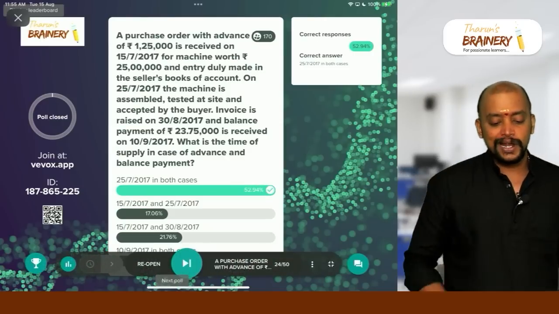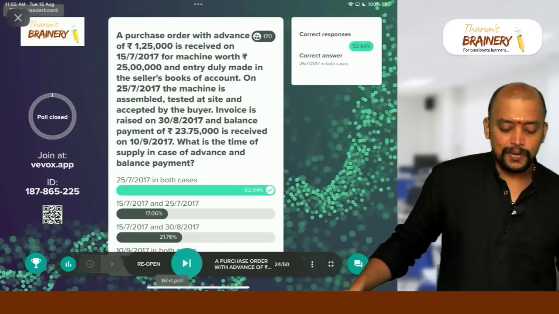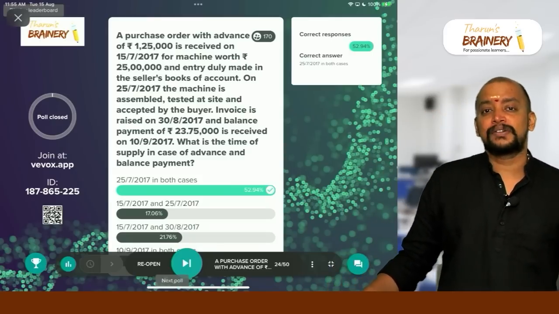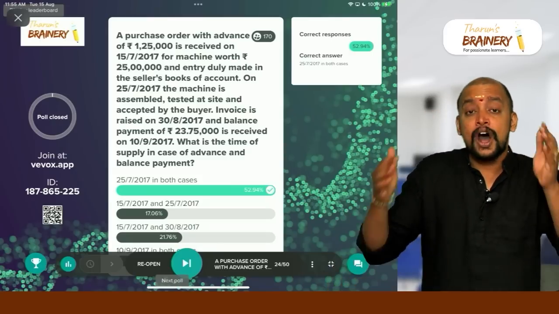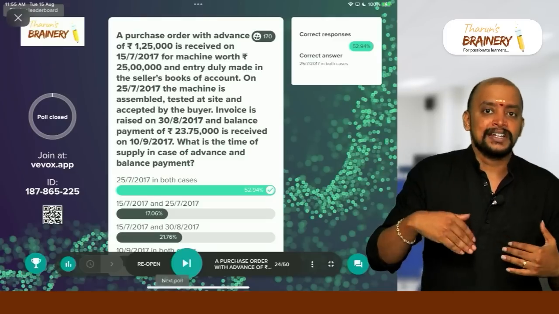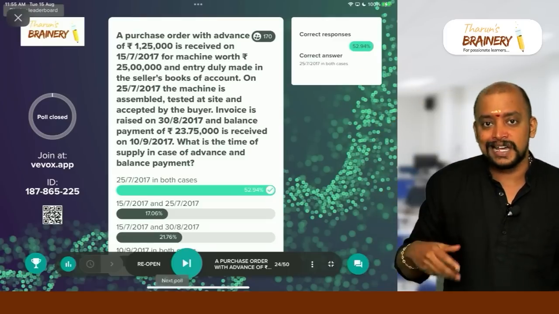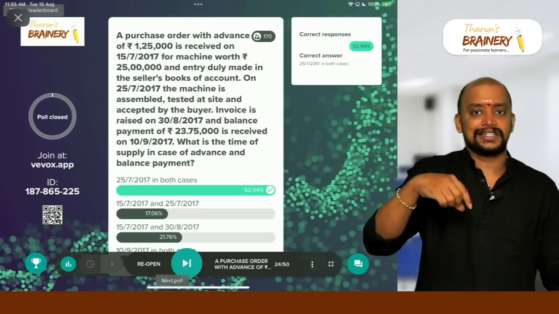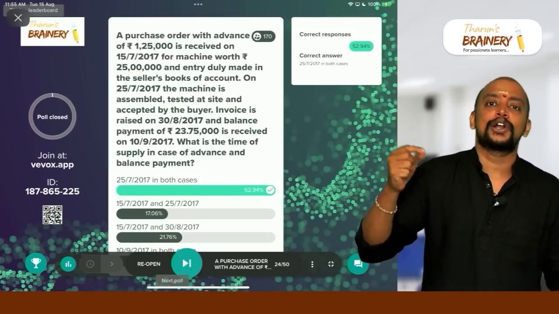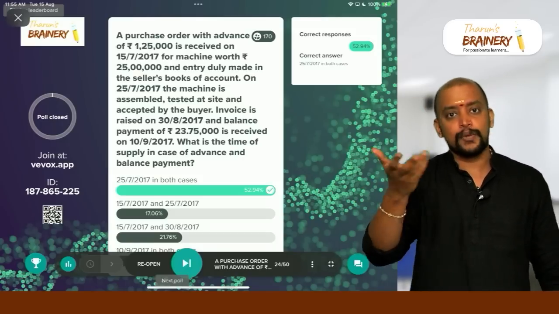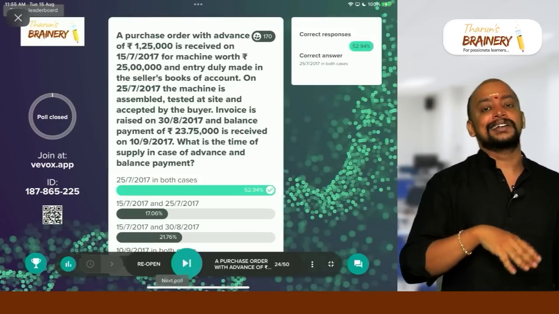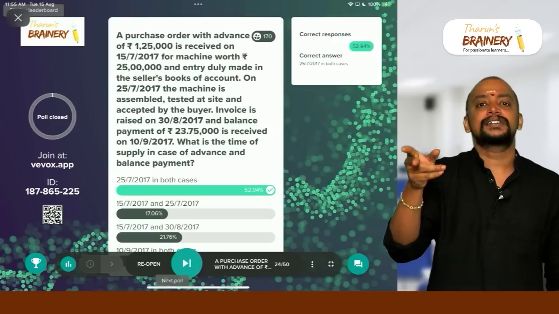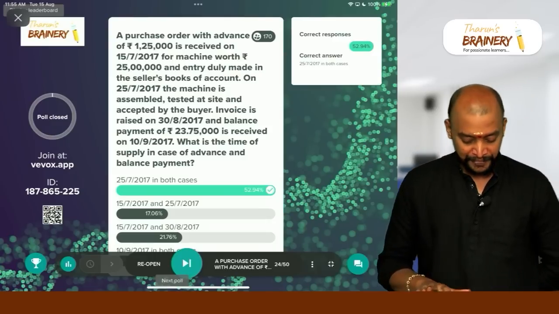Then there is one query here. Sir, why in the previous question was the 2 lakhs taxable value not included? Because there the question is, how much is the additional amount charged? Which means on 2 lakhs, GST is already charged. What is the additional amount charged? That is the question, because they are already collecting on 2 lakhs, whatever amount that may be. So they are asking for the additional amount. For that additional amount only, we did the calculation.